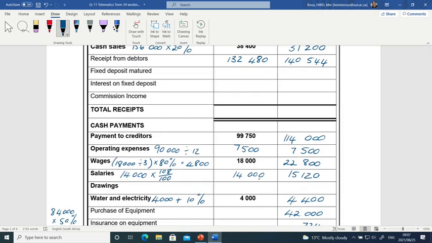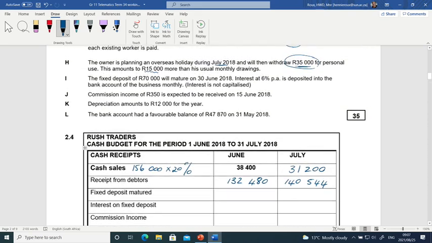So drawings will be at 20,000. And then for July, they said, will be 35,000. That figure was given. So the 35,000 is 15,000 more than what he normally takes. So we're done with H, almost there.